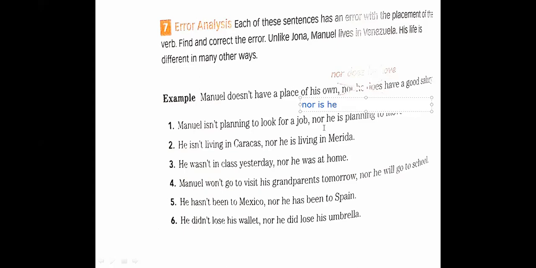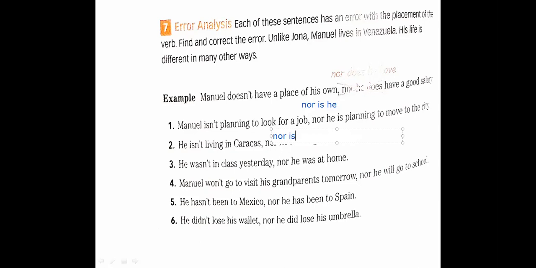Okay, the same for the next sentence. Thanks so much, Omar Ahmed. Muhammad Mustafa, number 2. He isn't living in Caracas, nor he is living in Merida. So we write, he isn't living in Caracas, nor is he living in Merida. Nor goes in the middle, yes.